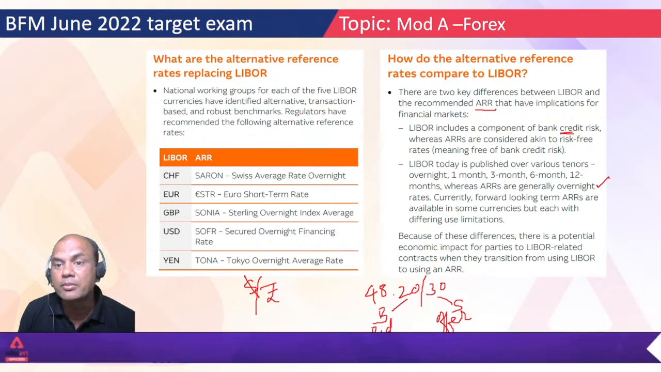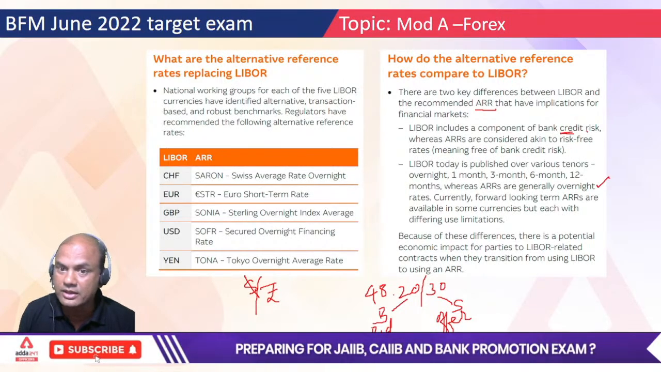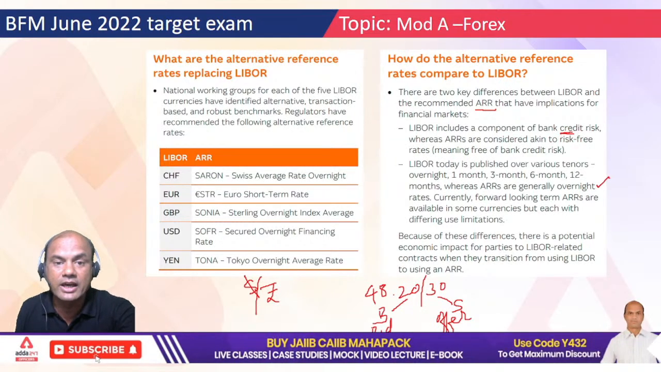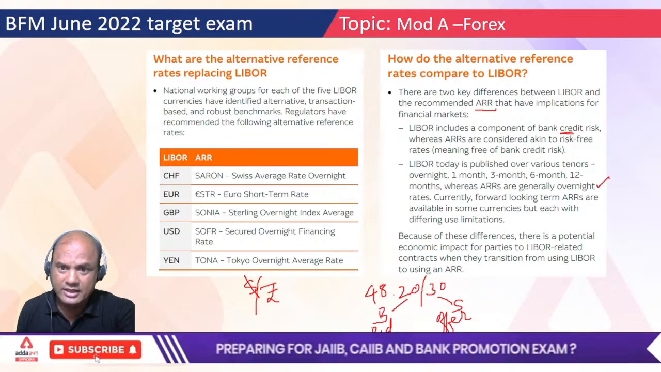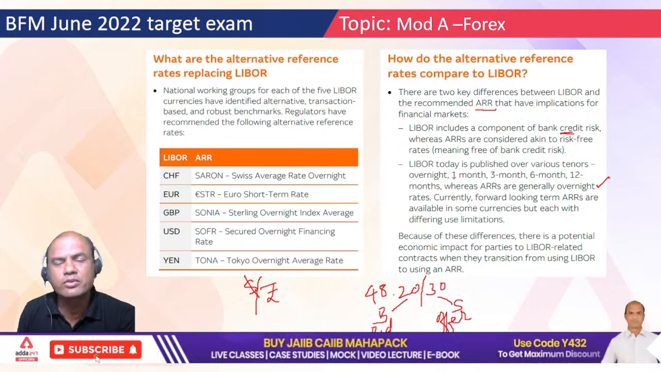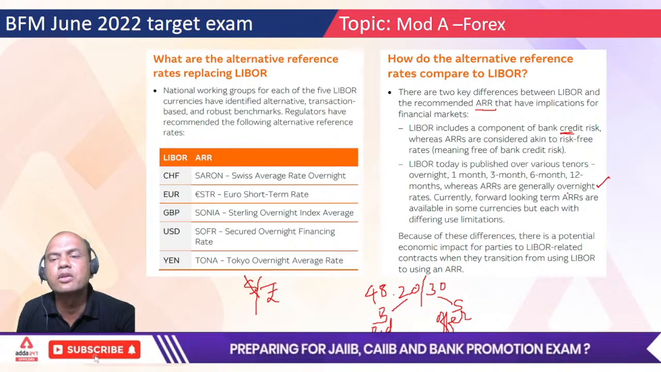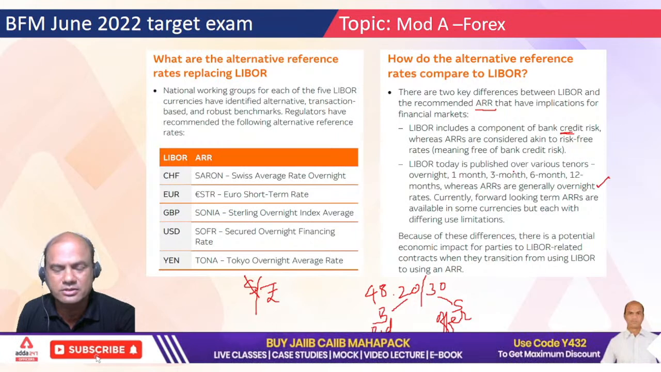Understand this. LIBOR contains a component of bank credit risk, whereas ARR does not contain this component. Secondly, LIBOR is given for various periods, 1 month, 3 months, 6 months, 12 months, similar to these RBI bonds, because it's an old rate. Whereas ARR is given only on an overnight basis presently, but they are working on this. So these are the two key differences.